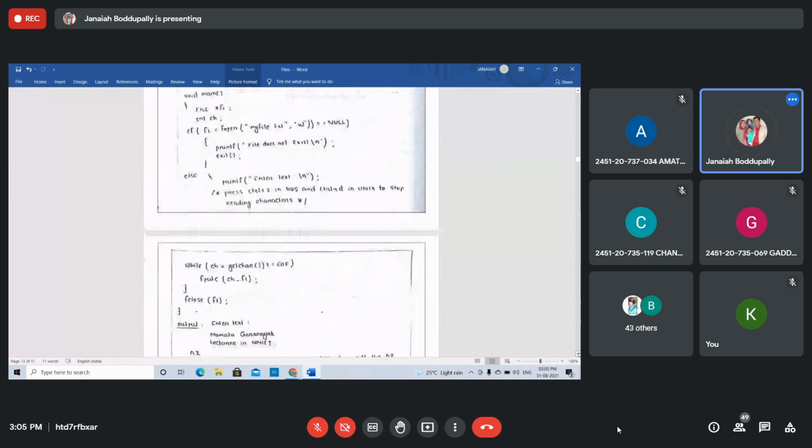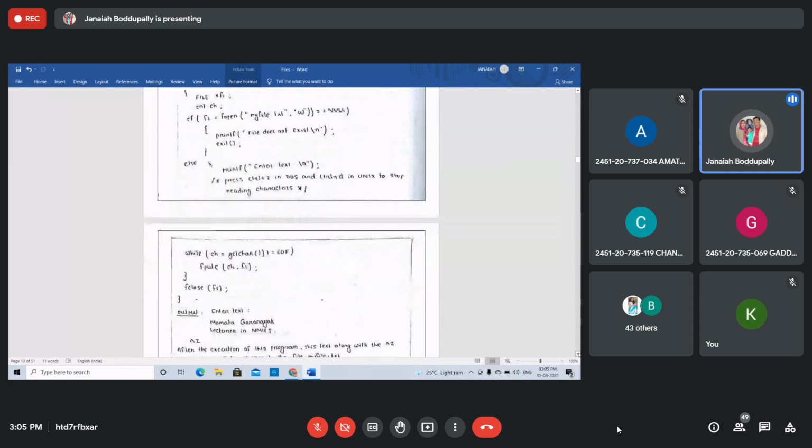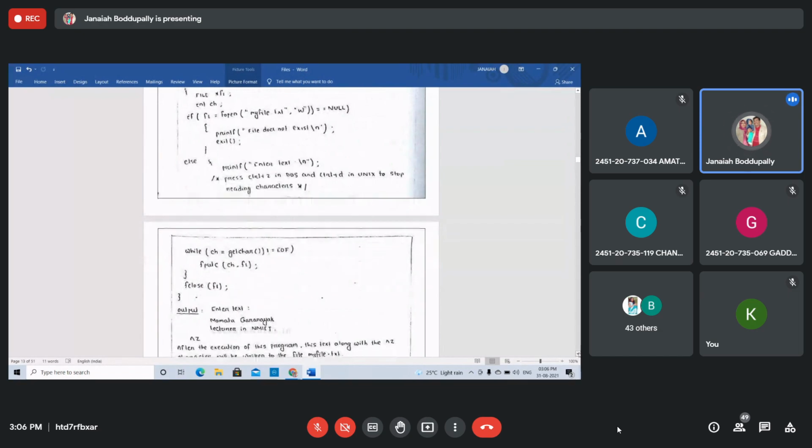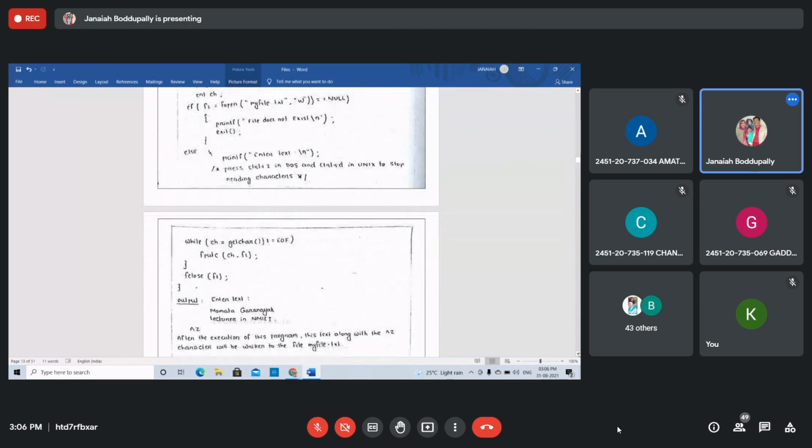Next, while ch equal to getchar is not equal to end of the file, fputc(ch, f1) and you can give the data. Enter the data, just display. How to enter the data? Using this ch comma f1. That's it. Finally, fclose. Use the fclose function to close the file.